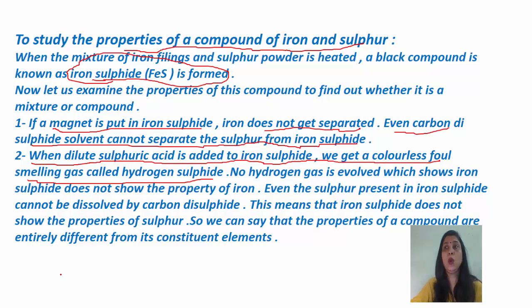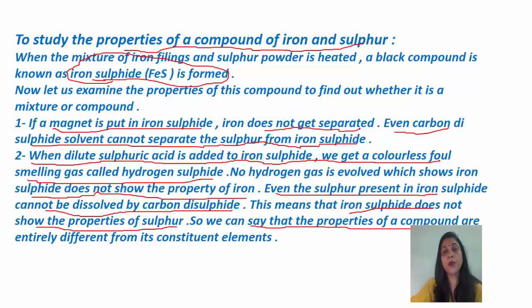That is, no hydrogen gas is evolved, which shows that iron sulfide does not show the property of iron. Even the sulfur present in iron sulphide cannot be dissolved by carbon disulfide. This means that iron sulphide does not show the properties of sulfur. So we can say that the properties of a compound are entirely different from its constituent elements.